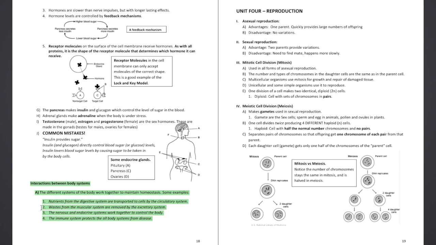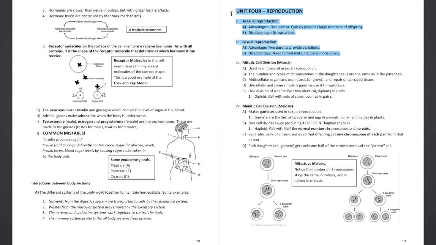Wastes from the muscular system are removed by the excretory system. 3. The nervous and endocrine systems work together to control the body. 4. The immune system protects all body systems from disease.